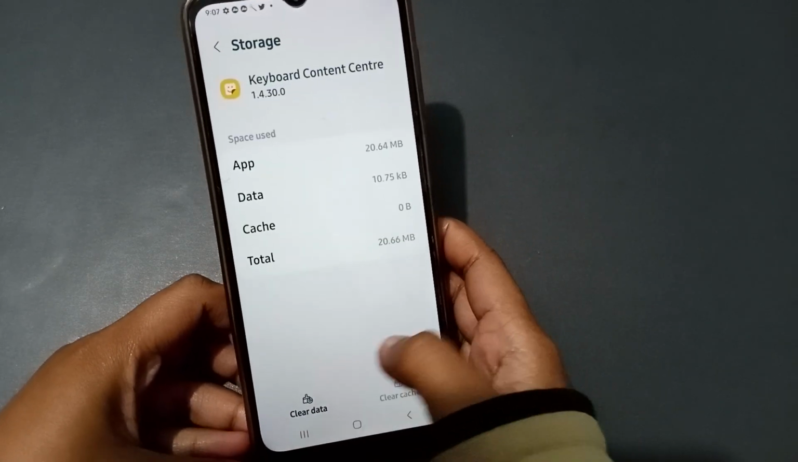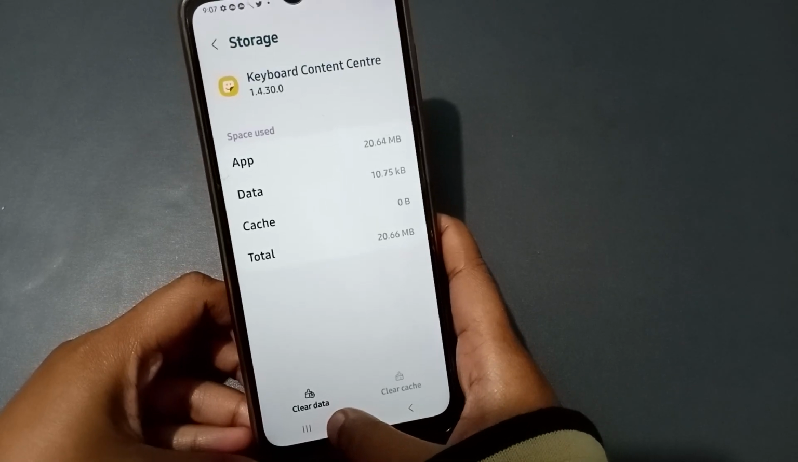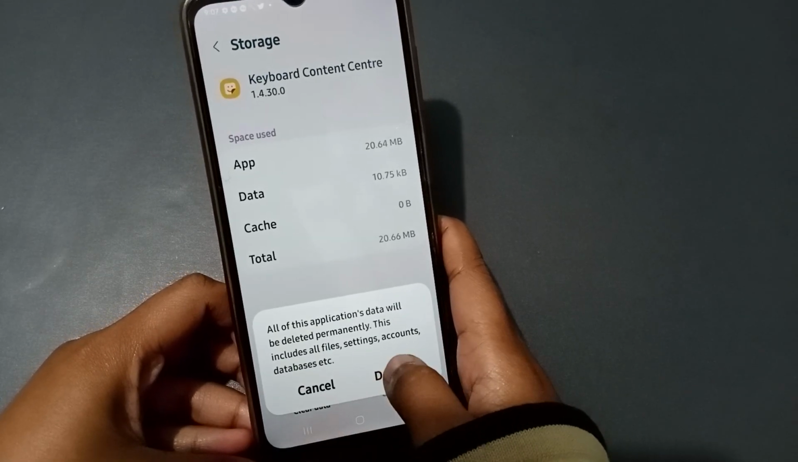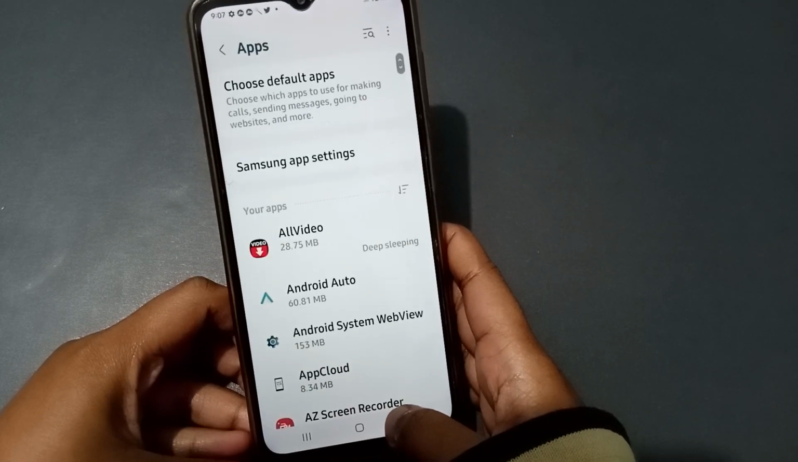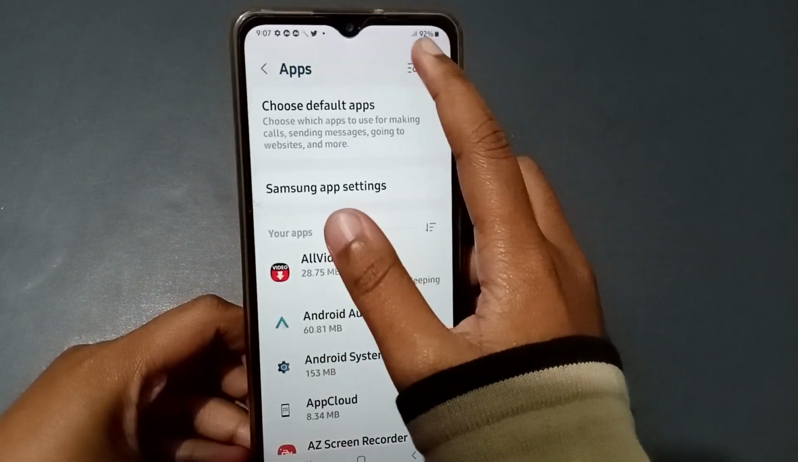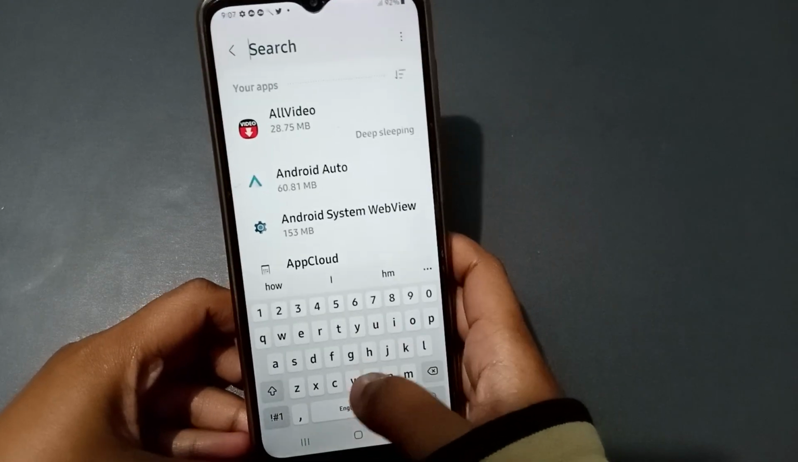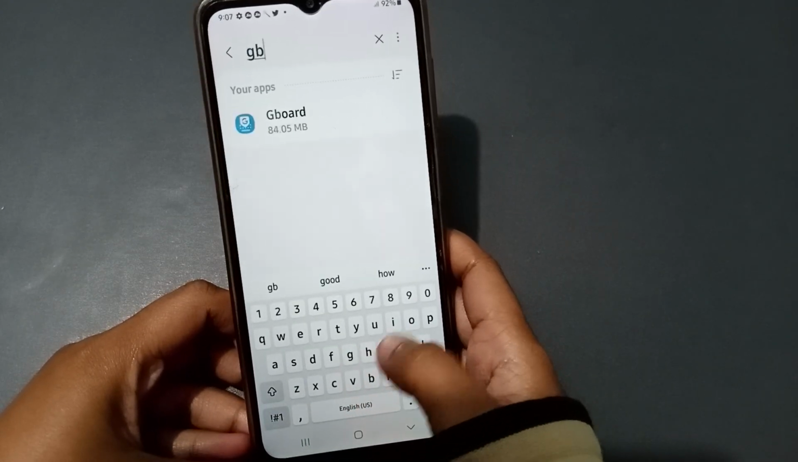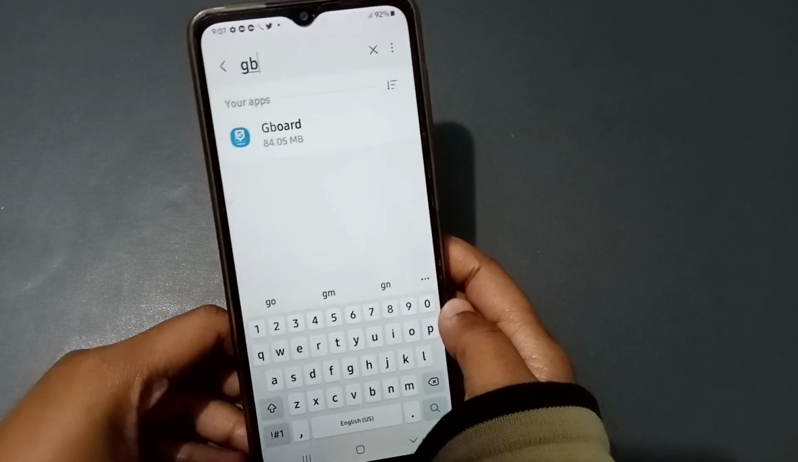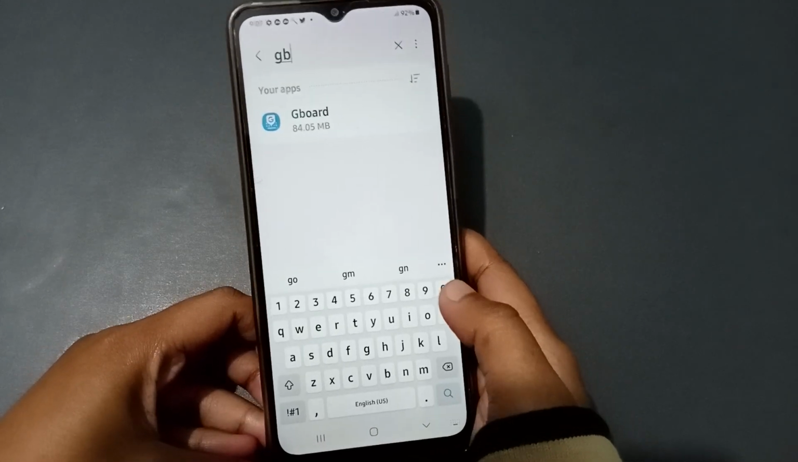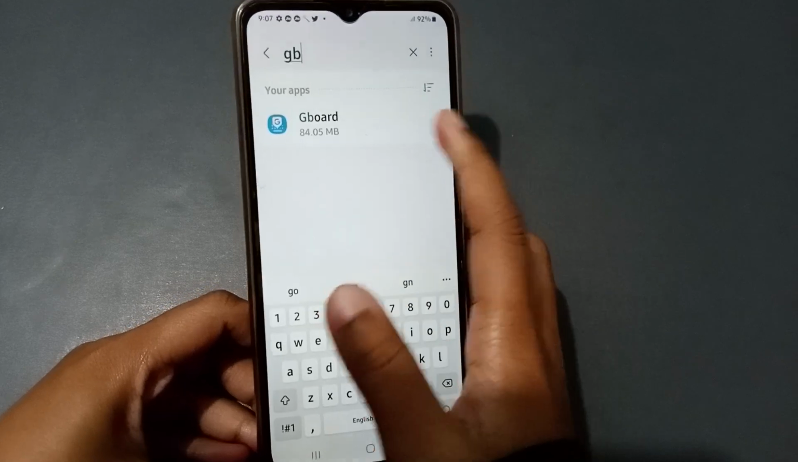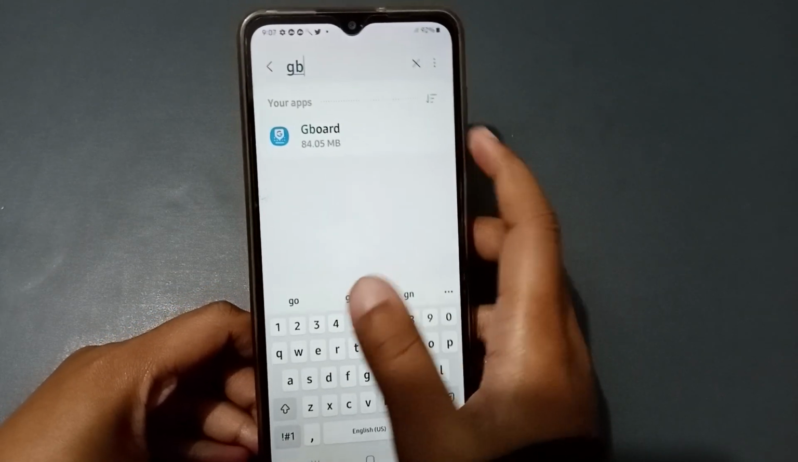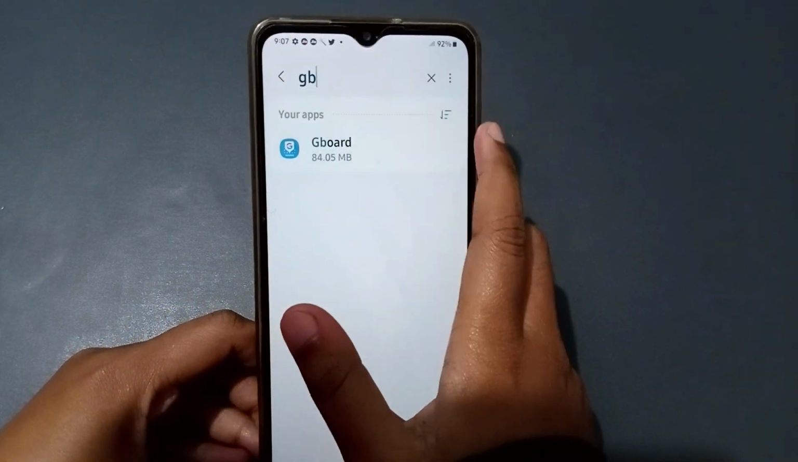When you move into Storage, here is the Clear data option, so click on Clear data and click on Delete. After that, click on the back button, again click on the back button, and search for Gboard. If you have Gboard, you can search for it. If you don't have it and you want to install Gboard, you have to install it from the Play Store. Here's the Gboard option, just click on Gboard.